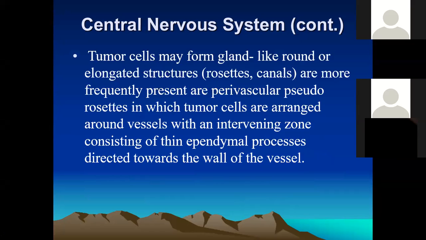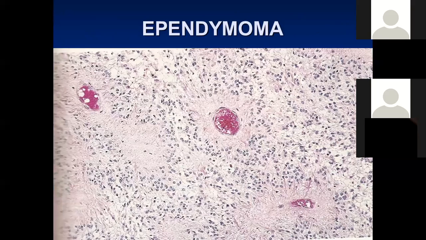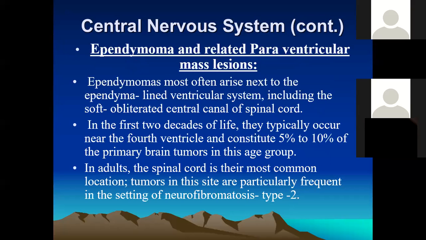These tumors can form gland-like structures, which are also called ependymal rosettes. They have groups of ependymal cells, and they are termed ependymoma, along with the related paraventricular ependymomas.